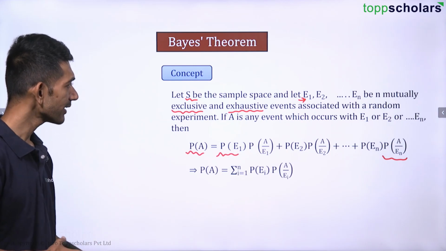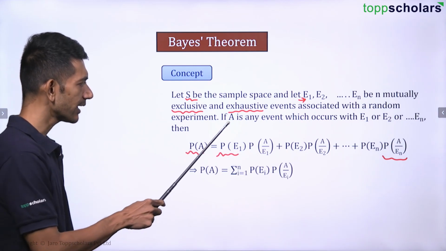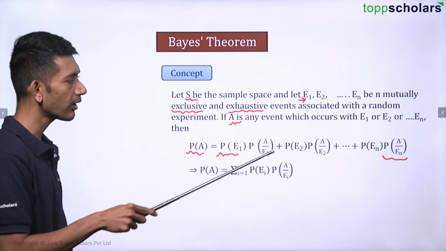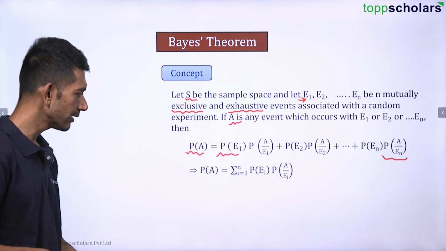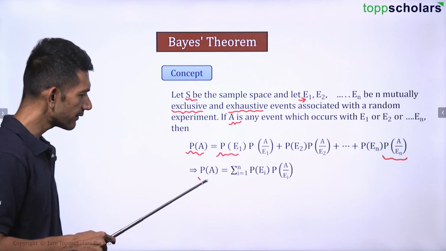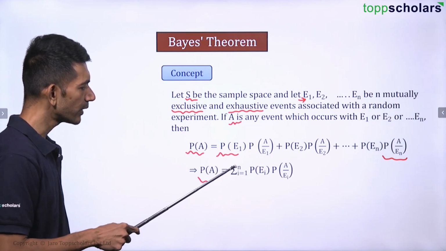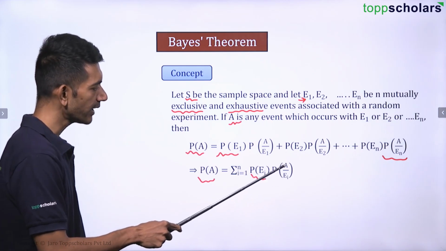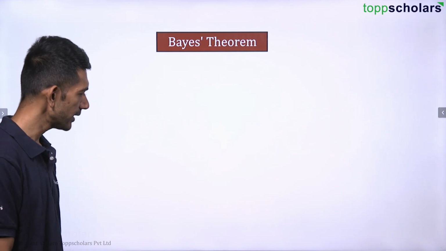Okay. So basically, the probability of event A, which is an event that occurs along with E1 or E2 up to En, is given by summation i equals 1 to n, probability of Ei times probability of A, where Ei has already occurred, right?